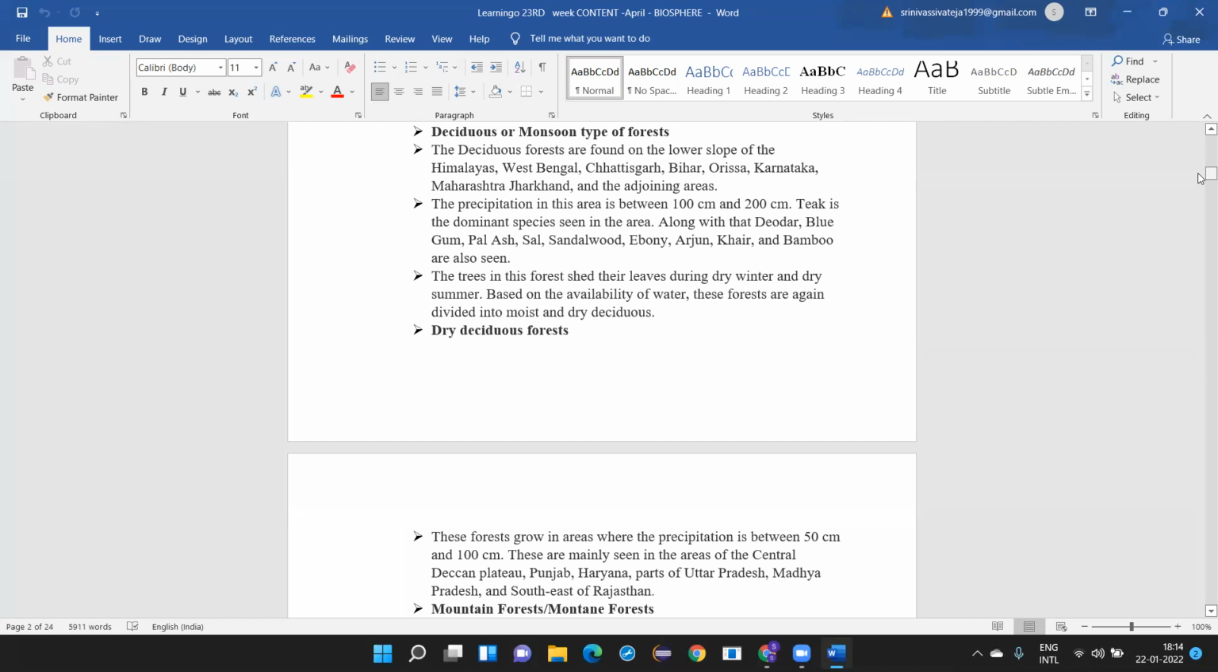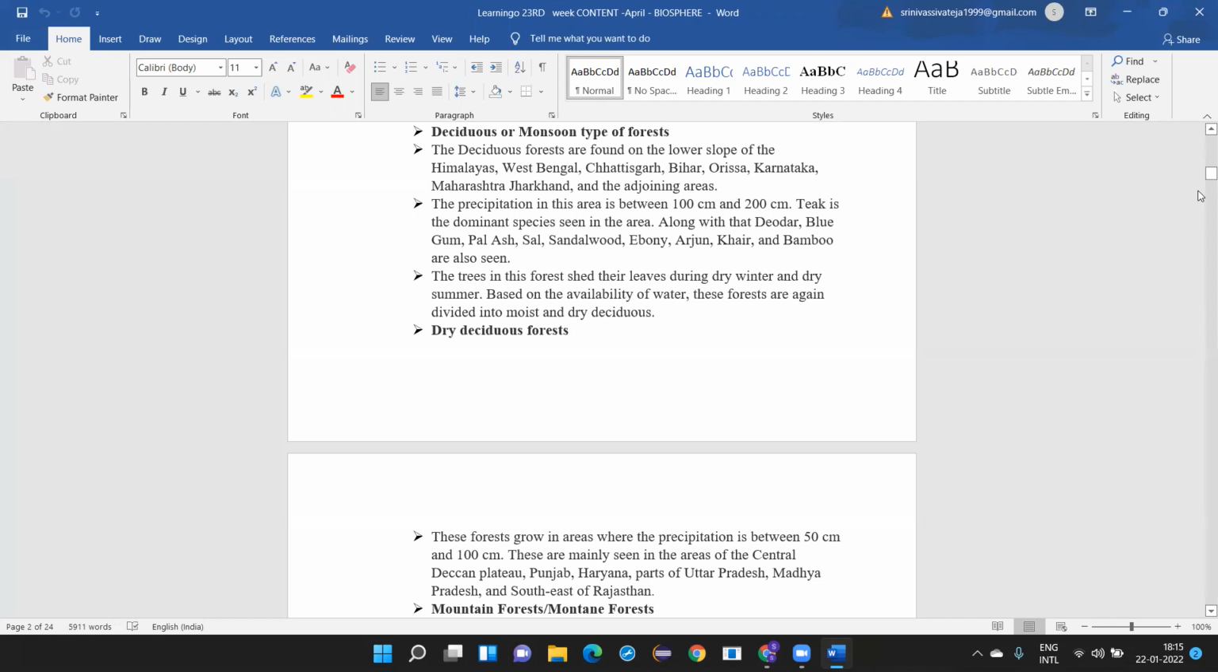So first we will talk about the dry deciduous forest. These forests grow in areas where the precipitation is between 50 and 100 centimeters. That means moist deciduous is 100 to 200 centimeters, and dry deciduous forests are between 50 and 100 centimeters. These are mainly found in the areas of Central Deccan Plateau, Punjab, Haryana, Uttar Pradesh, Madhya Pradesh, and southeast of Rajasthan. So these are the areas which receive a lesser amount of rainfall, that is 50 to 100 centimeters. Am I clear with the two types of forest?